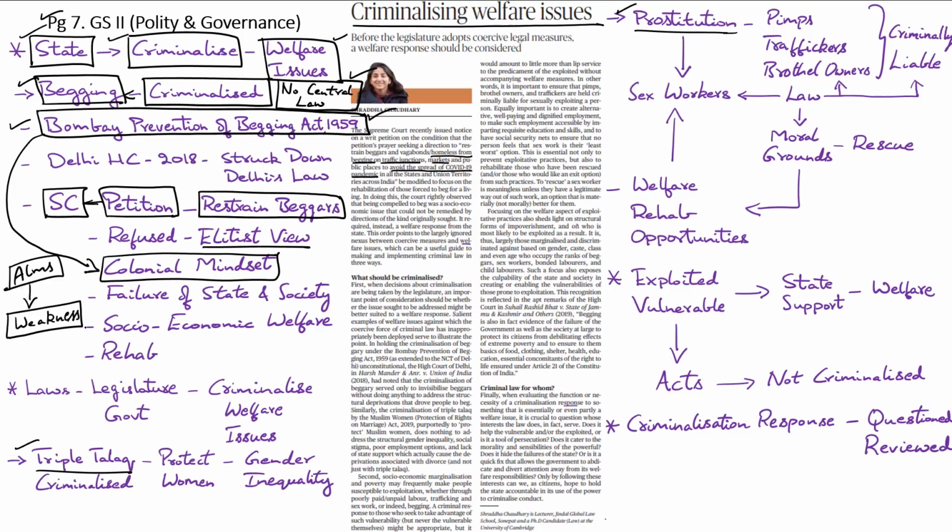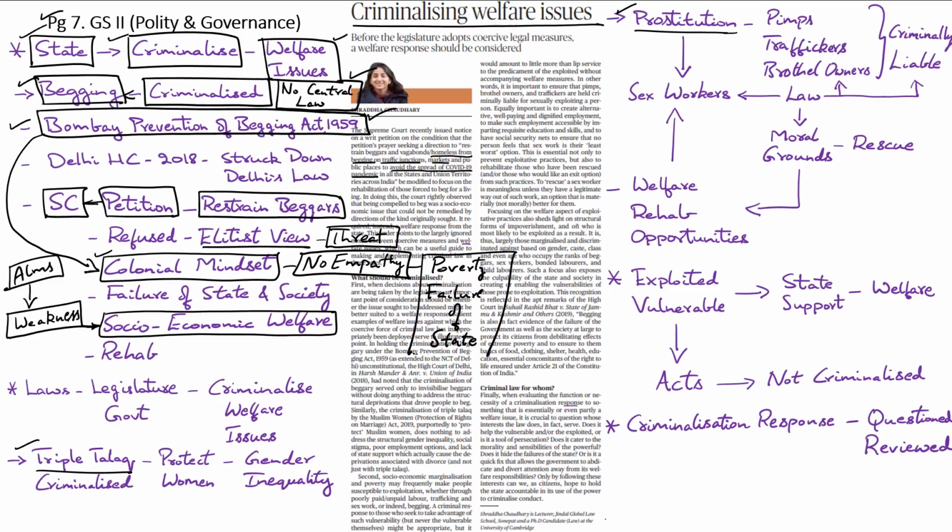And even in ancient and medieval India, the act of begging was essentially seen as a social issue and it was seen as a failure of socio-economic welfare. But during the colonial era, the Victorians and the elitists began associating begging with laziness and they started seeing begging as a threat to public health and public order. This colonial approach lacks empathy and does not take into account that people are pushed to take up begging as a result of poverty and as a result of failure of the state.